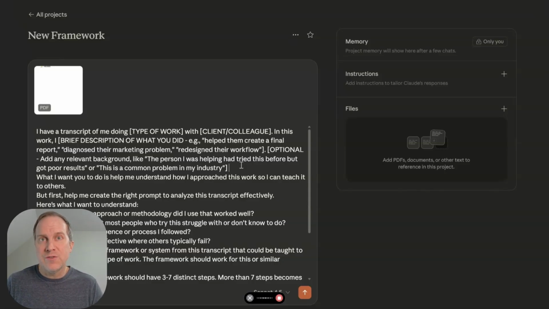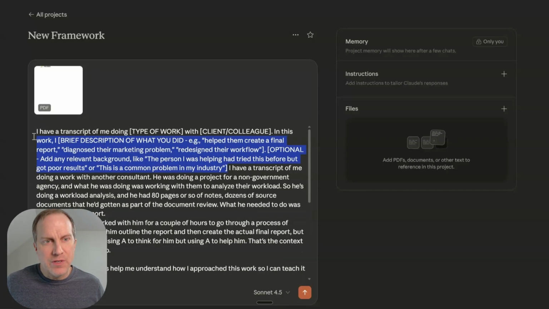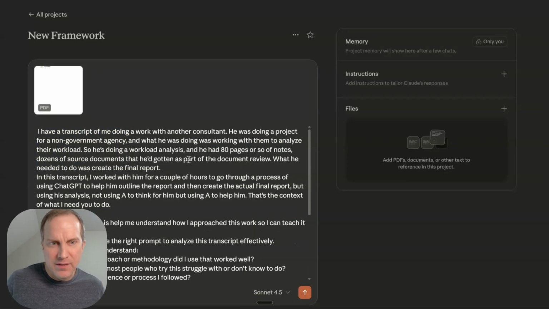In this transcript, I worked with him for a couple hours to go through a process of using ChatGPT to help him outline the report and then create the actual final report, but using his analysis, not using AI to think for him, but using AI to help him. So that's the context of what I need you to do. I'll stop there. I'm going to go ahead and delete the templated part.